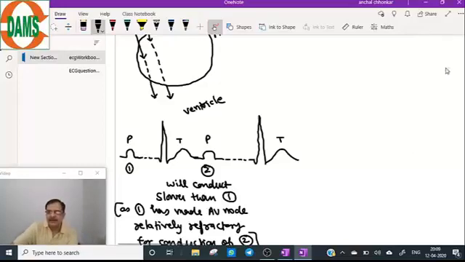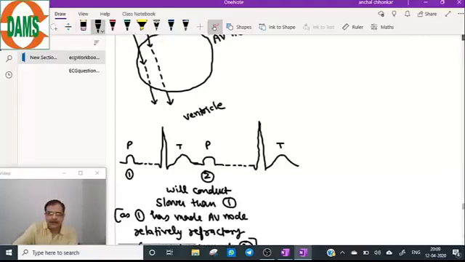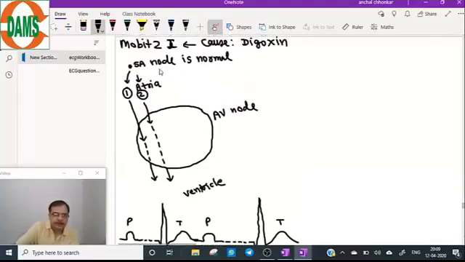The third will come, but the second has taken such a long time in the AV node that it has made the AV node absolutely refractory for the third conduction. So the third impulse will not go to the ventricles.